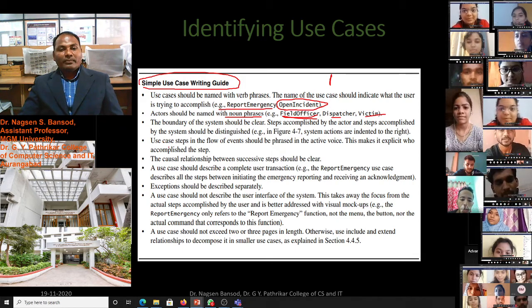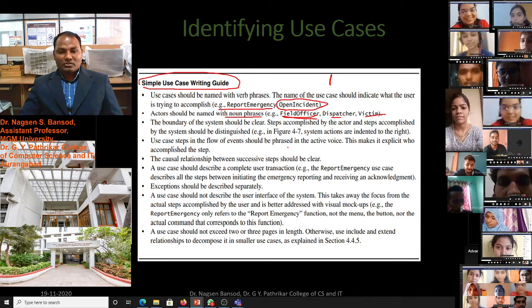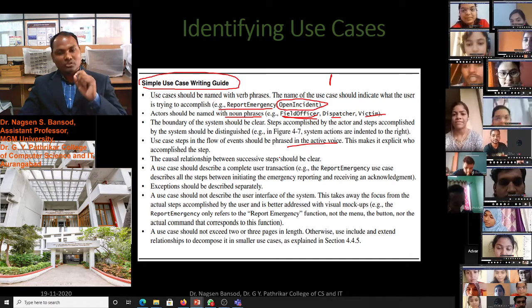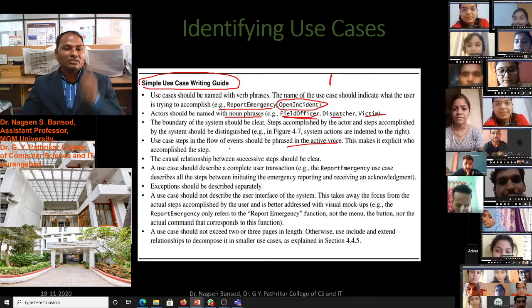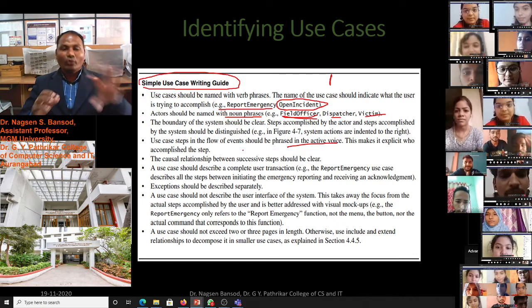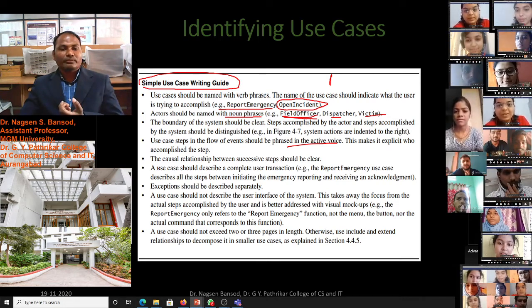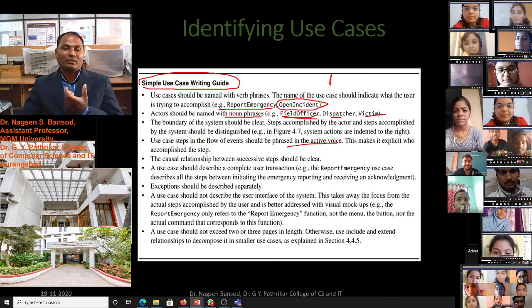The use case steps in the flow of events should be phrased in active voice. The names of the use cases should also be in active voice. This makes it explicit who accomplishes the step. Because of this, we can tell who will complete that process from the active voice name. The causal relationship between successive steps should be clear.